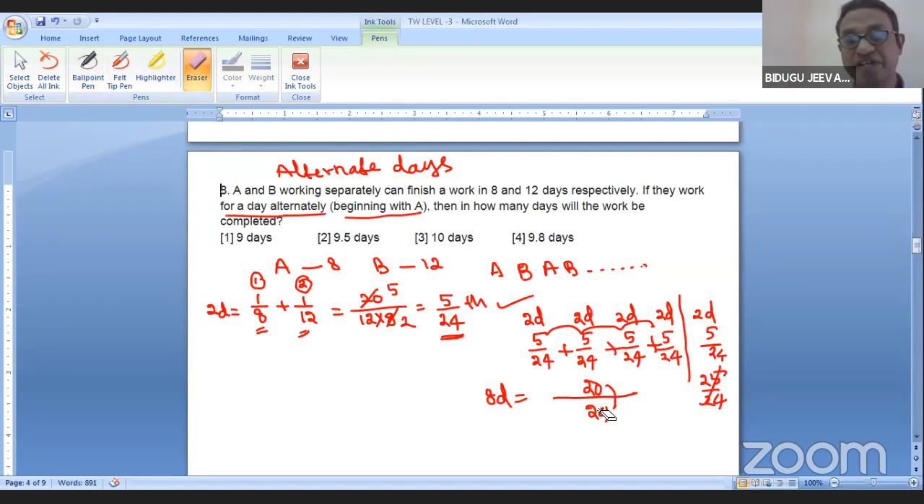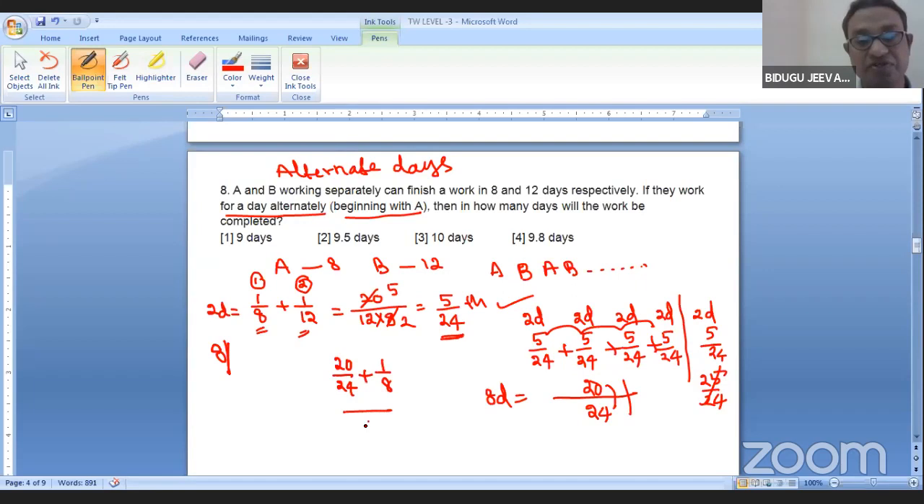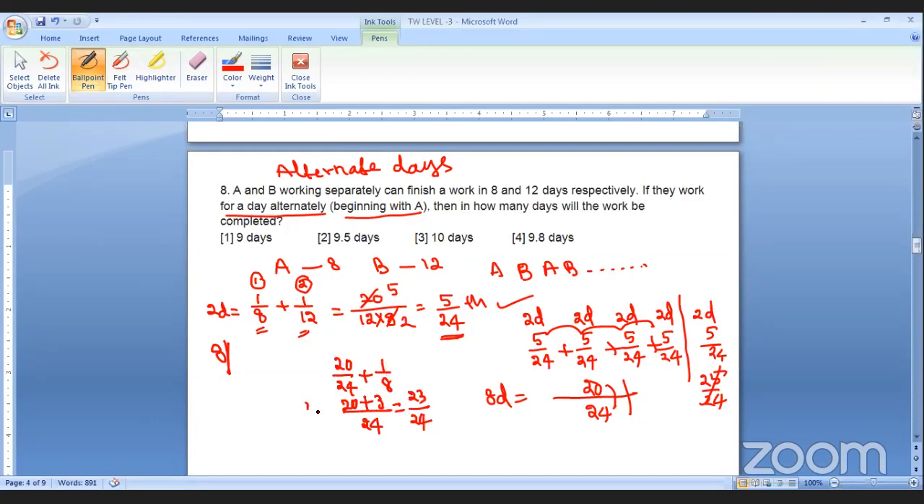So 20/24 work is completed. If I take another 2 days, it will be more than one work. So I stopped here. We have only up to 8 days. Next, the 9th day, who has to work? A, 1/8. Let me do this one. 20/24 plus A will do 1/8. So 24 LCM, it is 20 plus 3. How much? 23/24. This is the work done in 9 days.